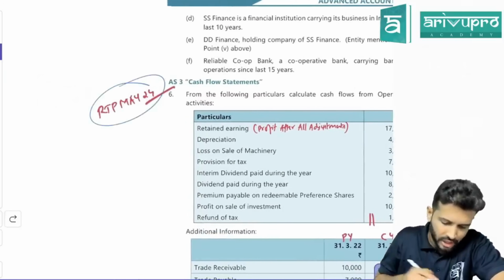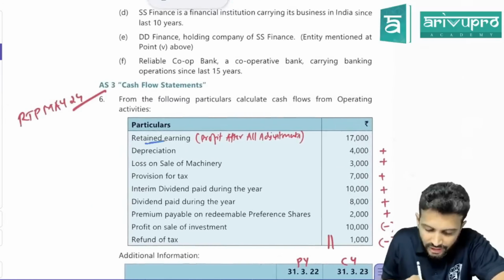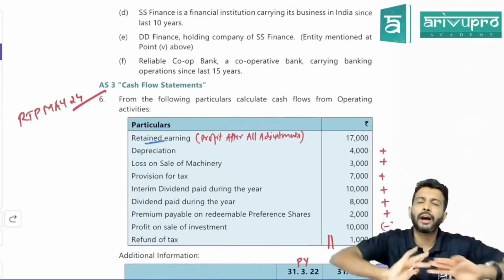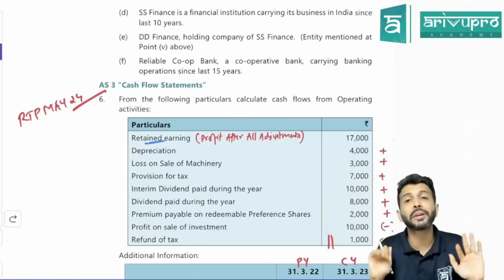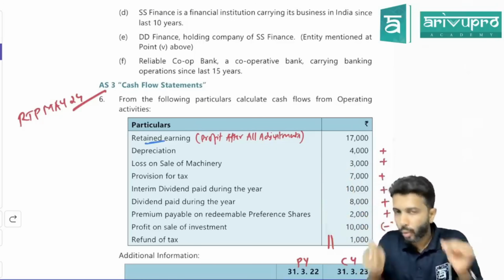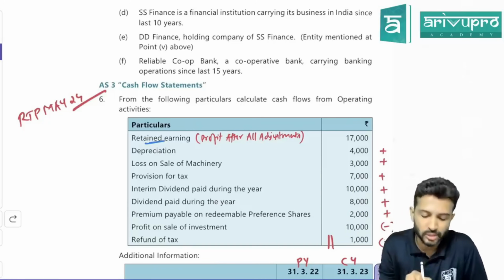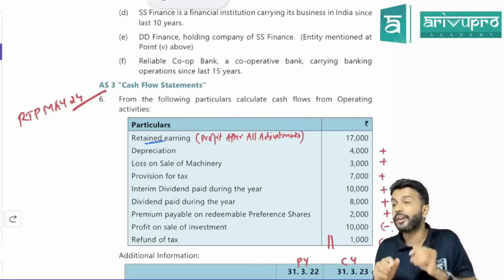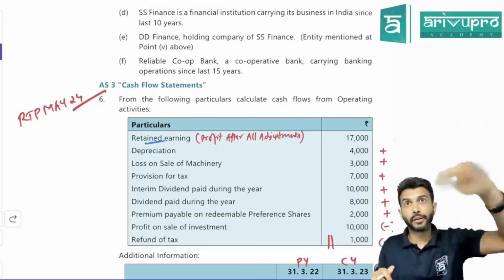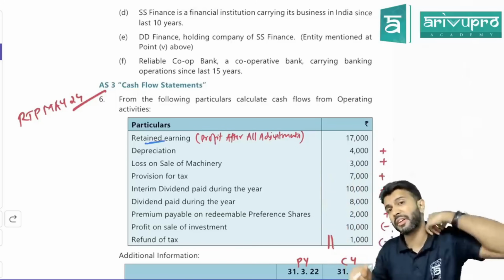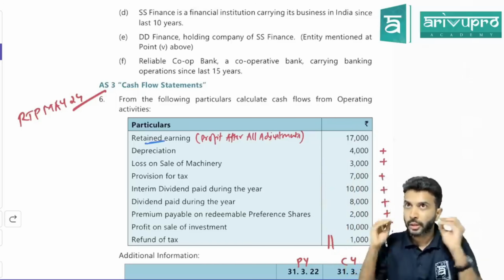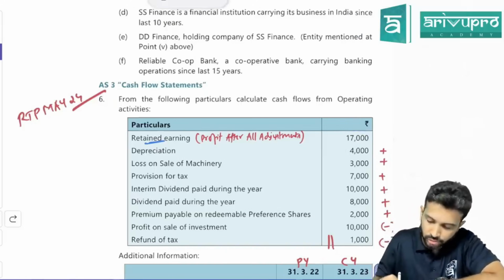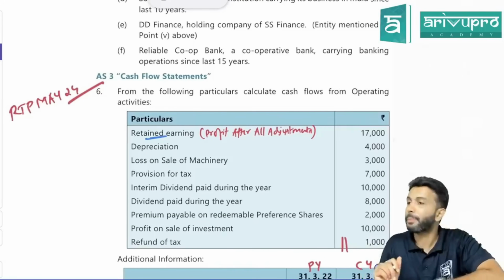First is your RTP question, RTP May 24 questions. Sir, the moment they say retained earnings, the name itself is saying retained earnings. Retained earnings simply means after doing all the adjustments, whatever profit remains. That means in this problem, they have given you profit after all the adjustments. Everything, dividend, transfer to reserve, is already considered. So the whole format that I have given will hold good in this problem. They have given us 17,000. So simply you need to check each adjustment and tell me plus or minus.